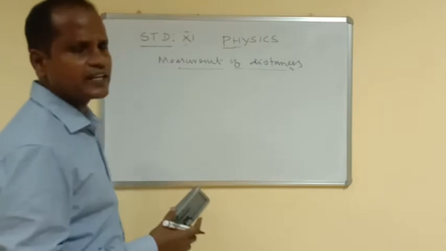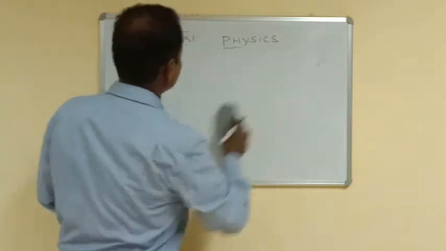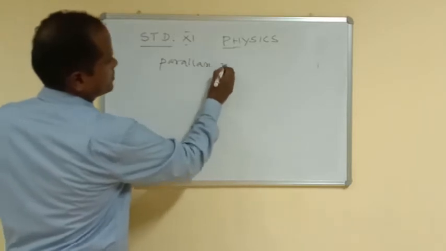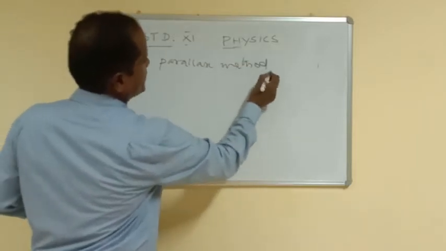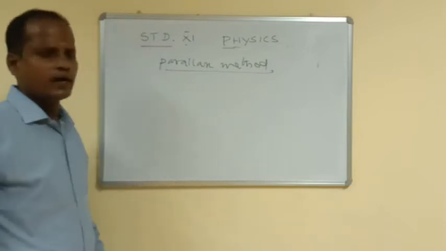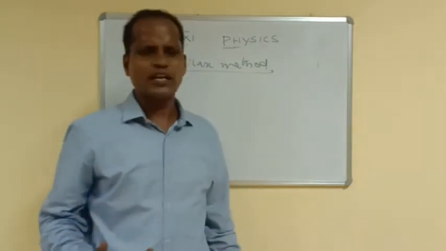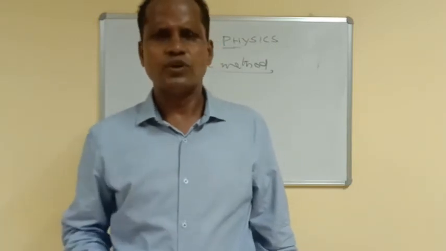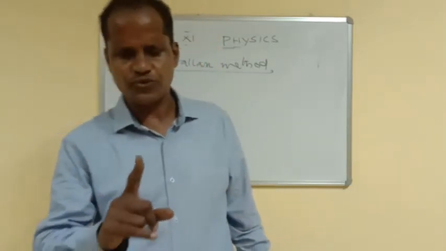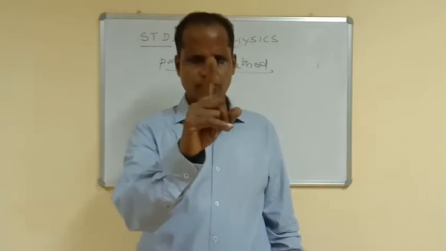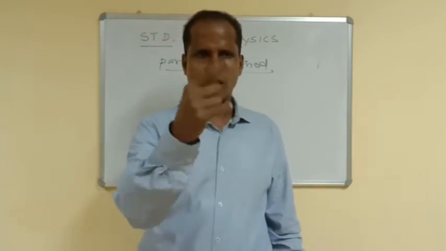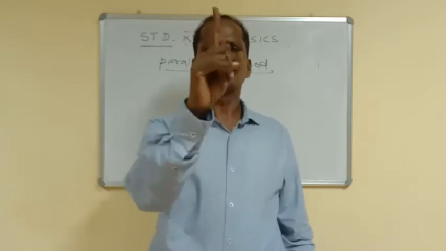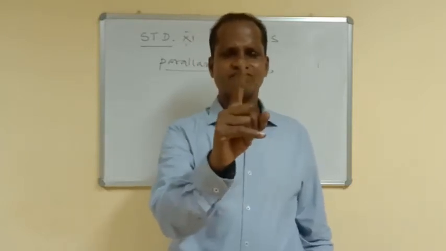One is called the parallax method, or parallactic method. Parallax method is the correct word. What do you mean by parallax? Suppose you take a finger like this and look at this finger against a background of a wall. So stand before the wall, then keep a finger like this.